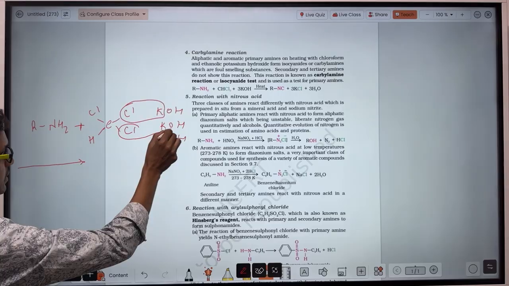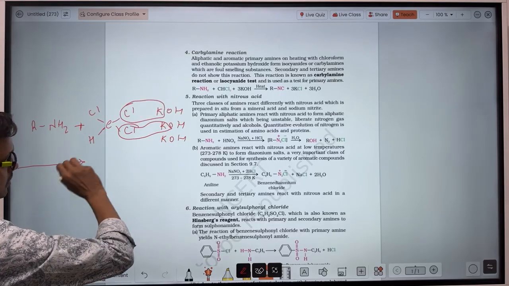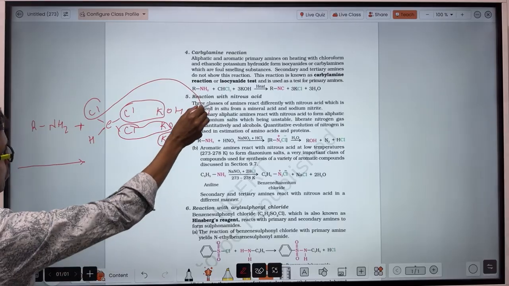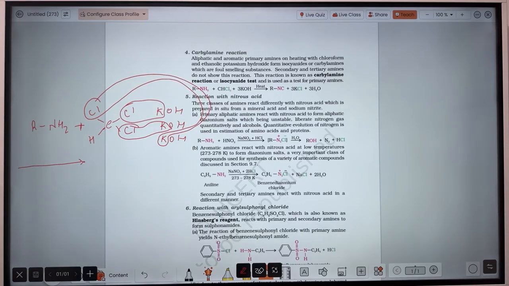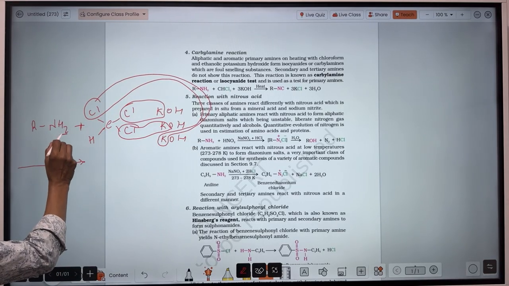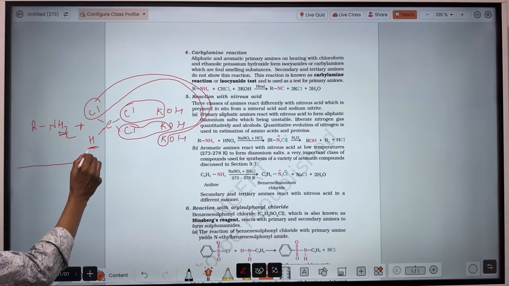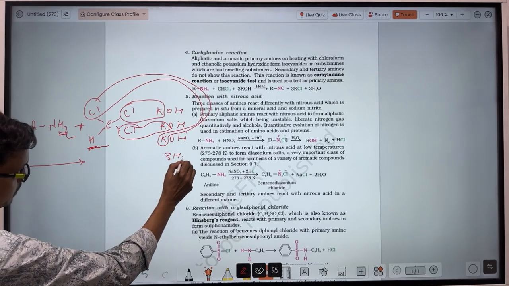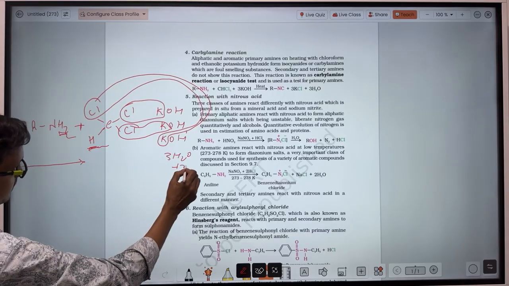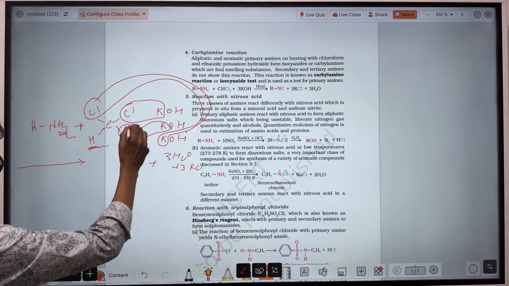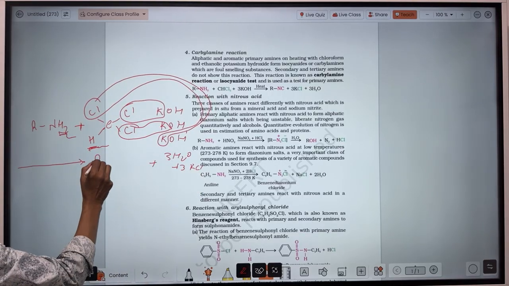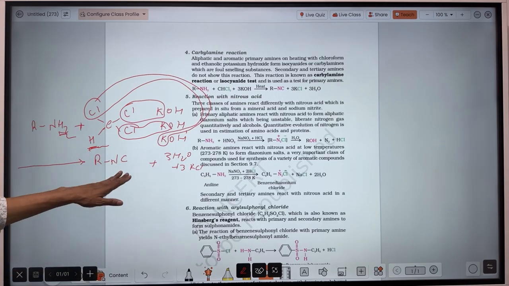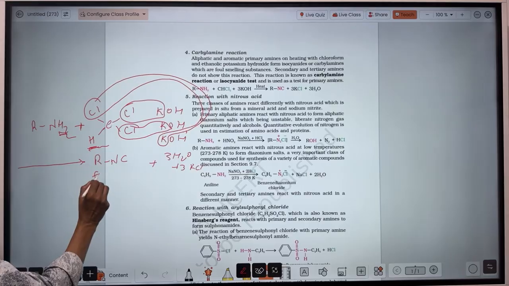This chlorine combined with this potassium forms KCl. This chlorine also combined with this potassium will form KCl. So there is 2 hydrogen here, and this 3 hydrogen will combine with this 3 OH and form 3 H2O, 3 KCl, and this carbon will get bound to this nitrogen. So that becomes R and C. Alkyl isocyanide forms, it has a foul smell.